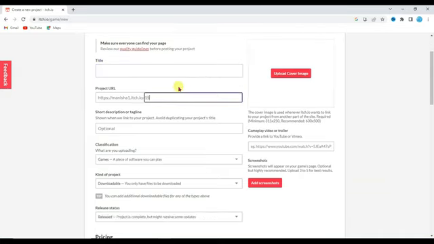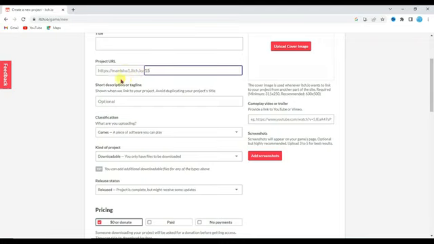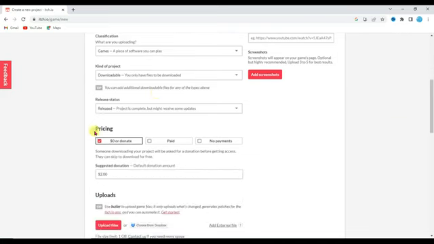You can type anything here. This will be your project URL. Now here you can type your short description. Scroll down below. You will have to select pricing. If you want to make your game free, then select the no payments option.